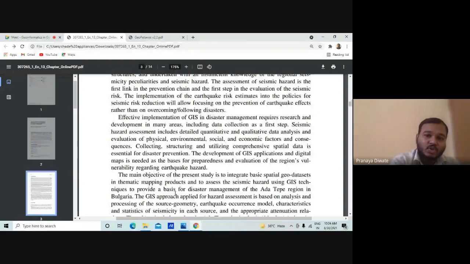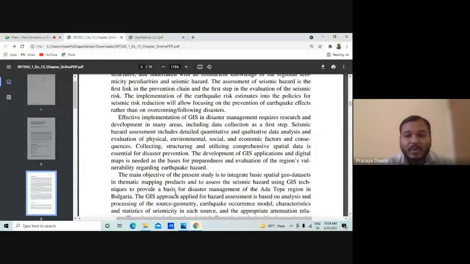Then, what is the effective implementation of GIS in disaster management? It means using software, GIS and remote sensing techniques, useful for disaster management, for research and in many areas. Data collection is the first step.